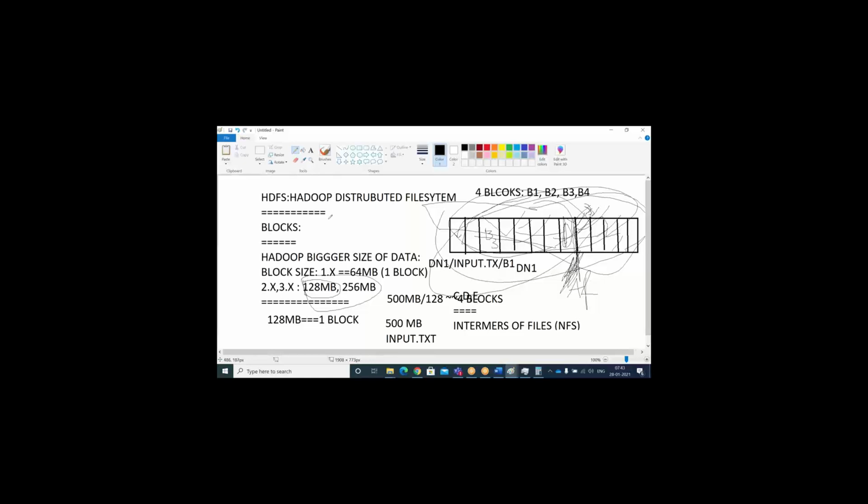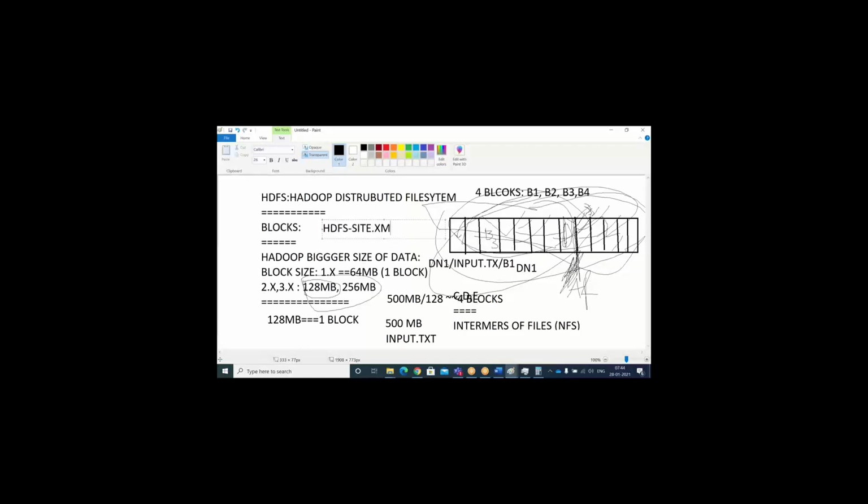That is nothing but the config files we are having. I will show you once the practical starts. hdfs-site.xml is a configuration file, and the core-site.xml file. All things will be controlled through the XML files only. In these XML files, we have the properties. HDFS block size is the property name.